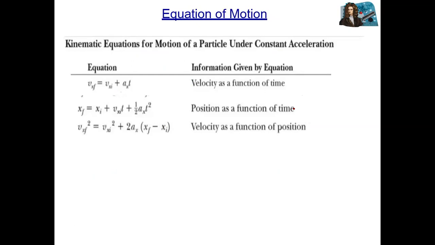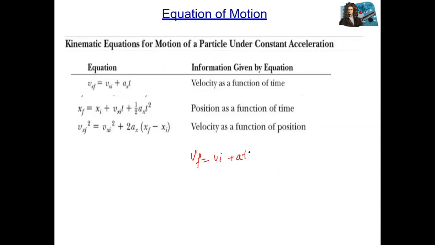There are three equations. Some books show four or five equations, and their notation is different, but there are three equations. The first equation is final velocity equal to initial velocity plus at.